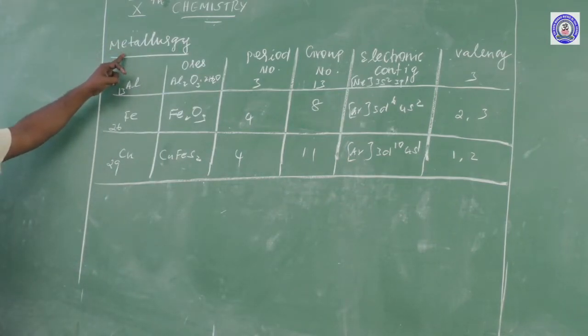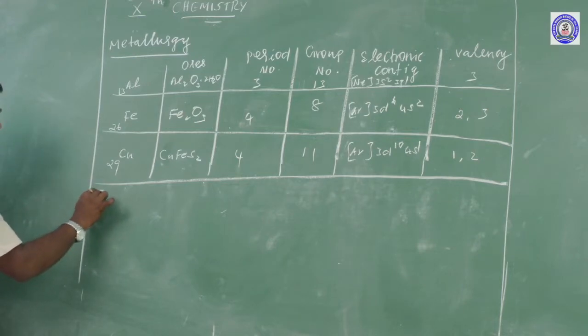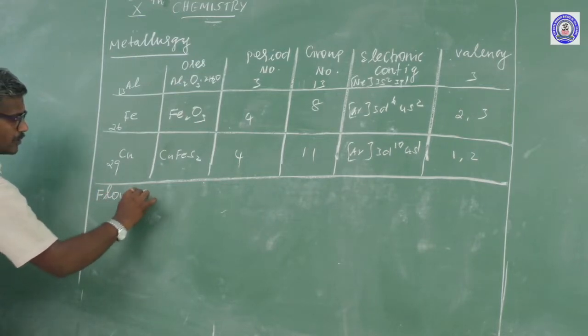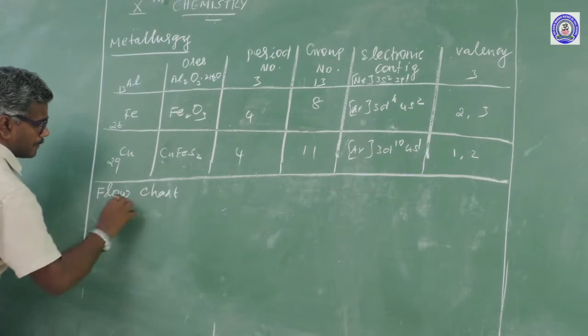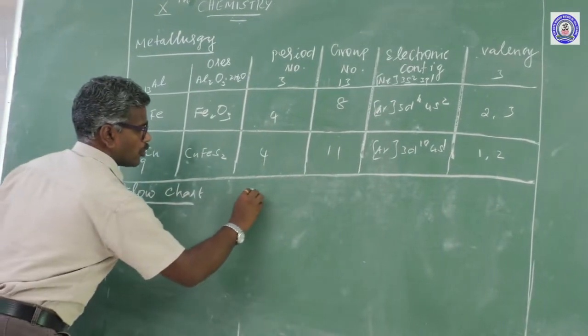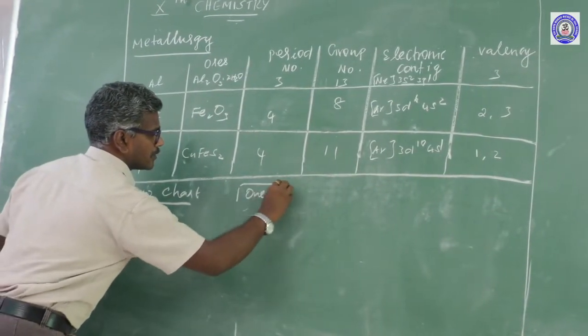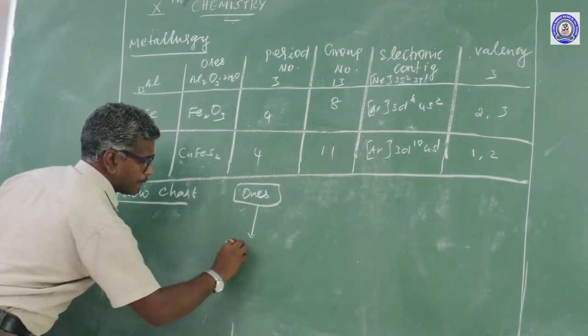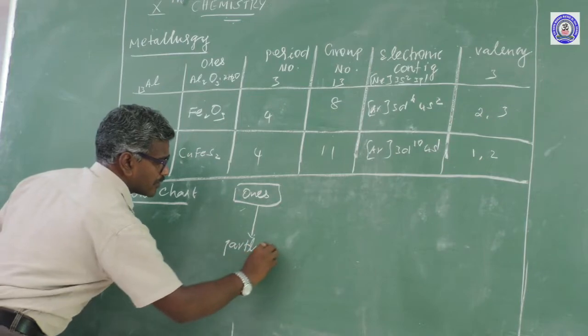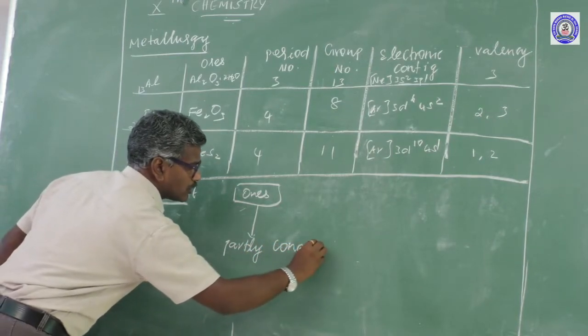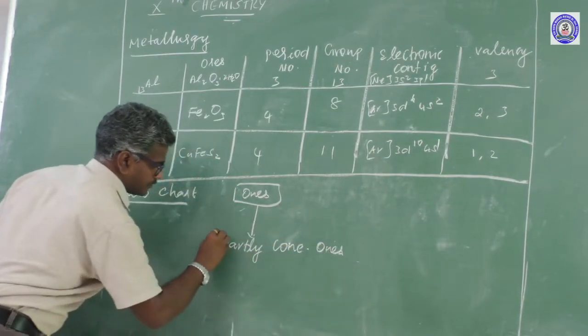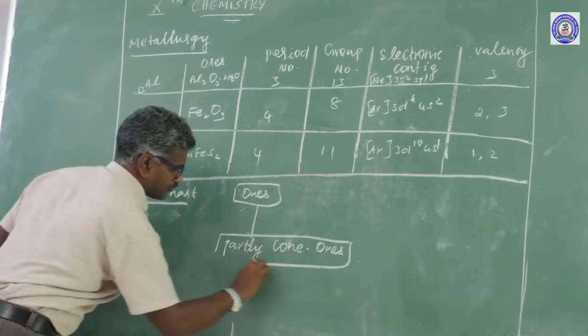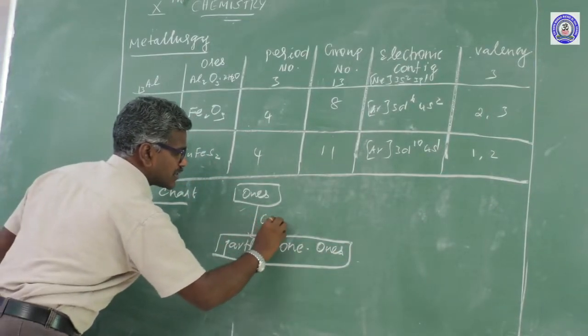What is the meaning of metallurgy going to be discussed? First, how to draw the flow chart. Ores converted into partly concentrated ores by using concentration.